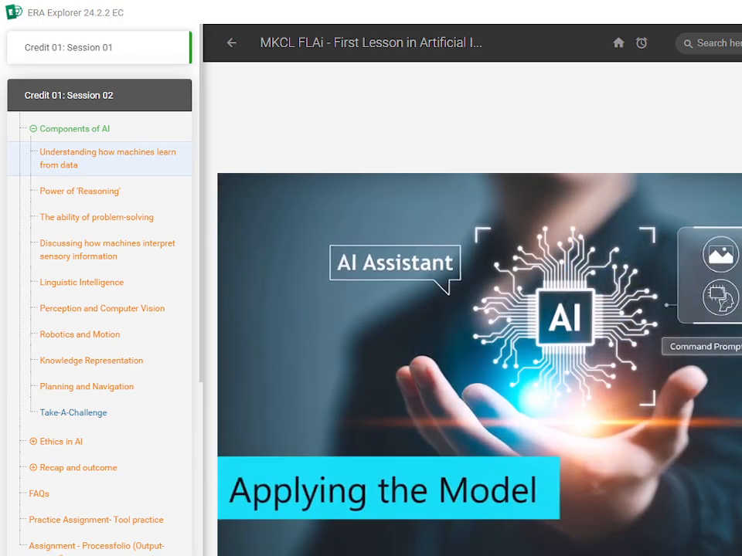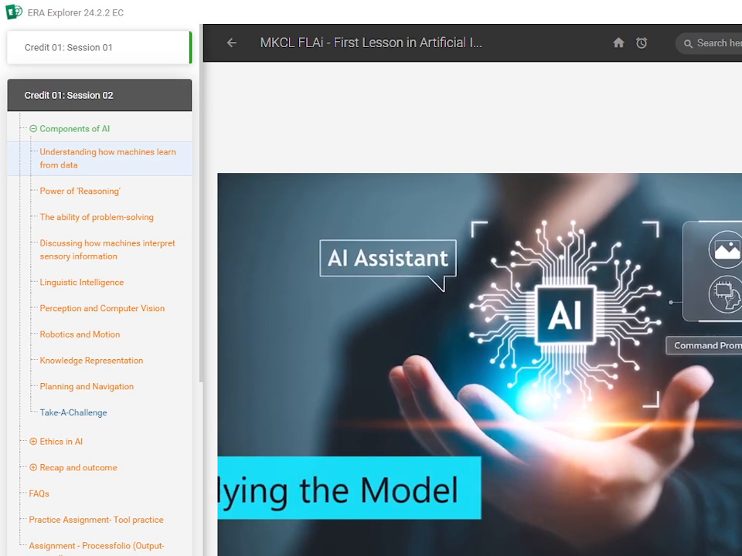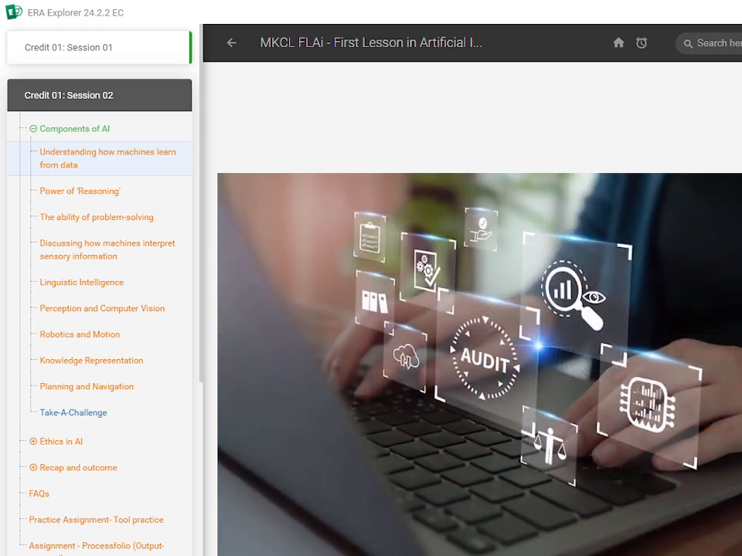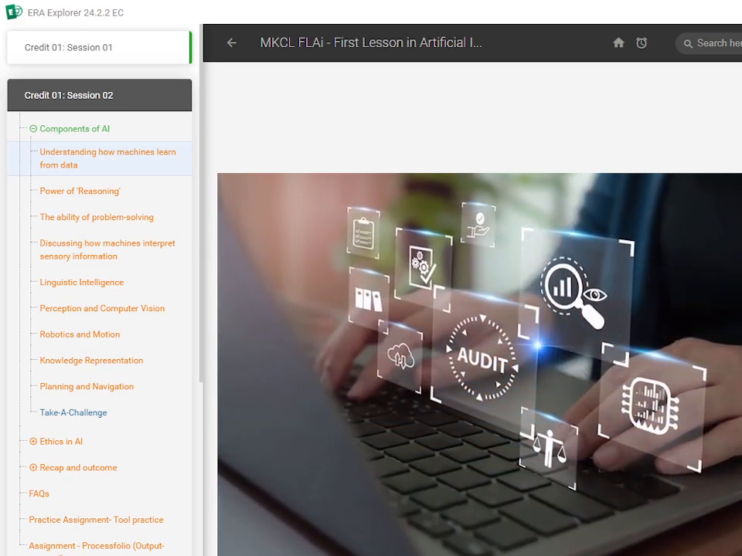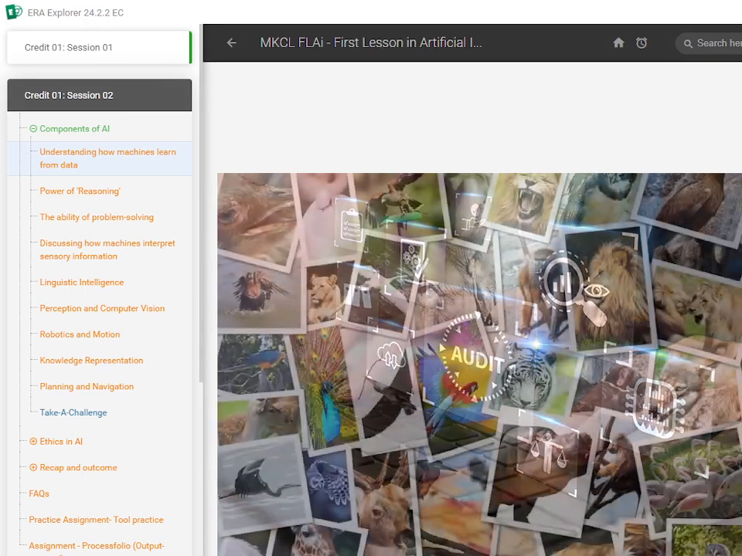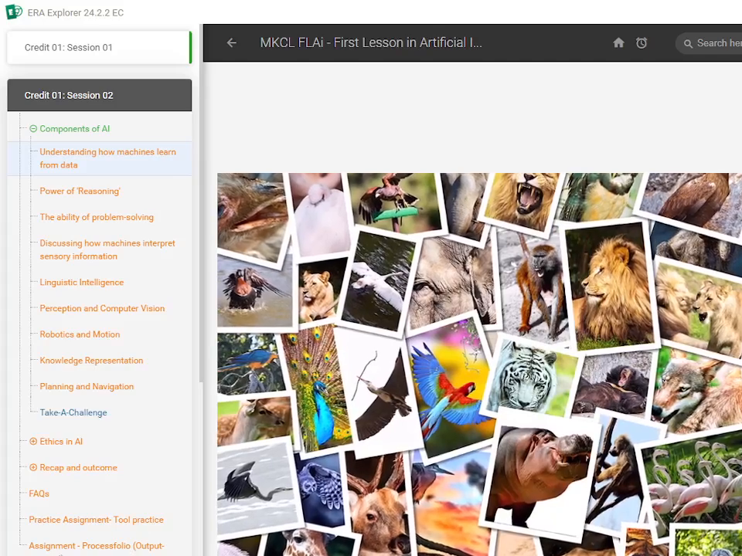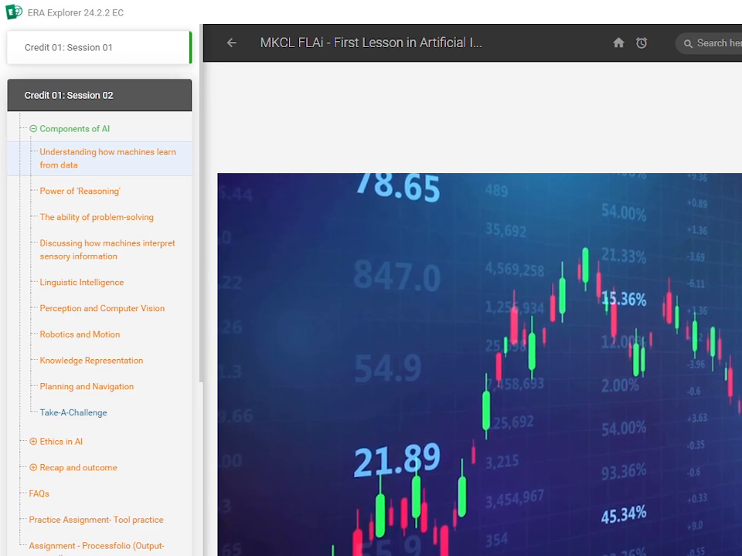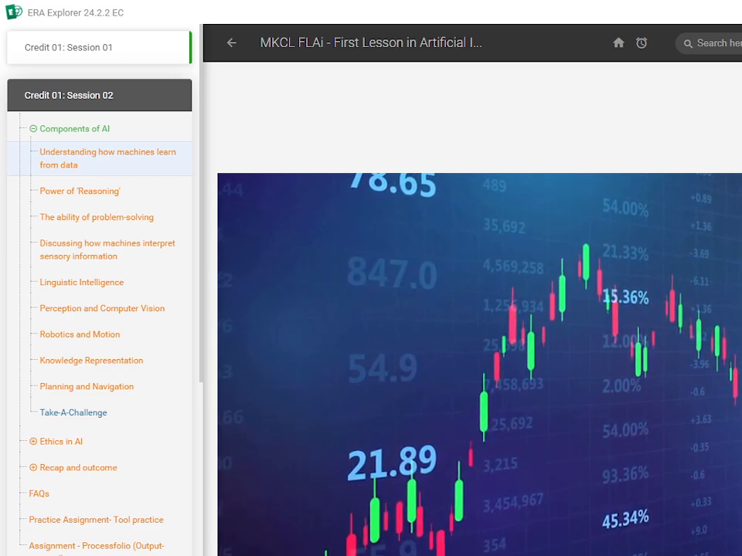Step 6. Applying the model. If the machine does well on the test, it's ready to use. Now, it can apply what it's learned to real-world tasks like identifying animals in pictures, predicting the stock market, and whatever it was trained to do.